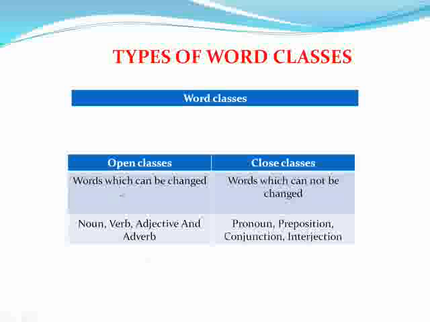The words which we can change may be noun, verb, adjective, and adverb. We can change a noun into a verb, an adjective, or an adverb, or a verb into an adjective or an adverb. So these 4 parts of speech are called open classes.